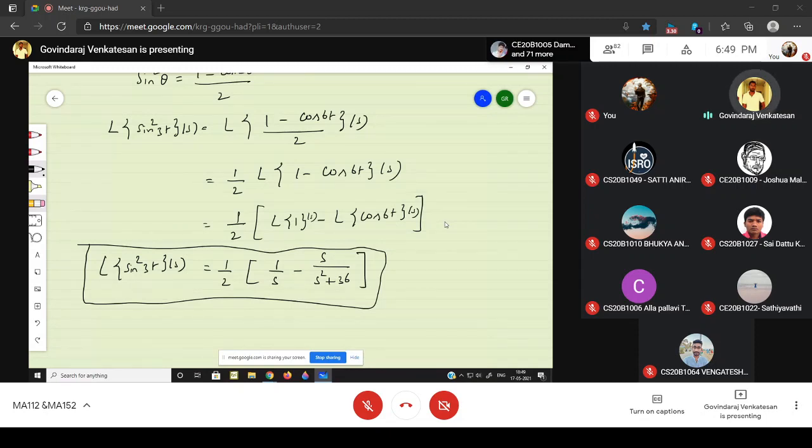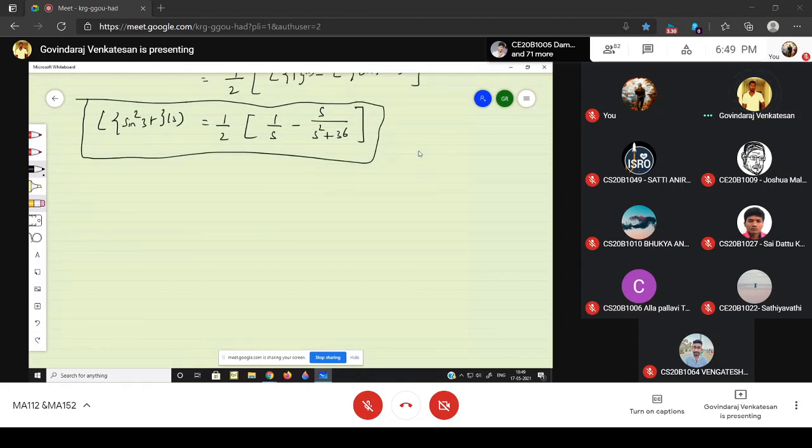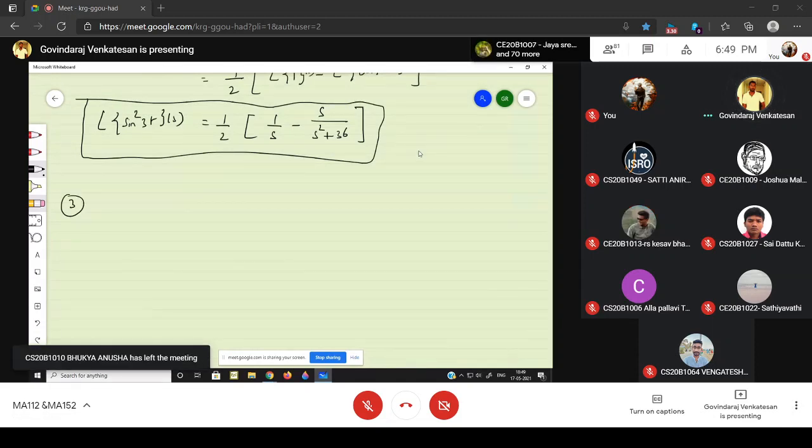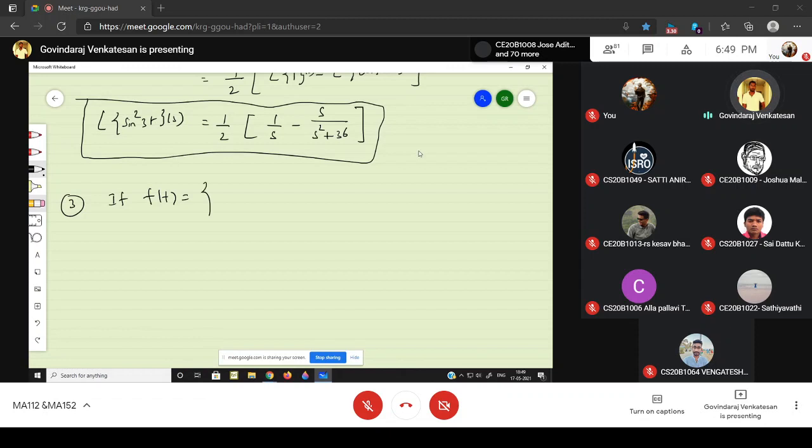So now I would like to have another problem. The problem number 3. If f of t is defined in the interval as sine t when t is from 0 to pi, and 0 outside of pi, then find the Laplace of f of t.